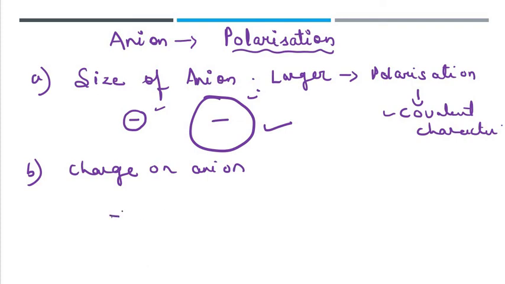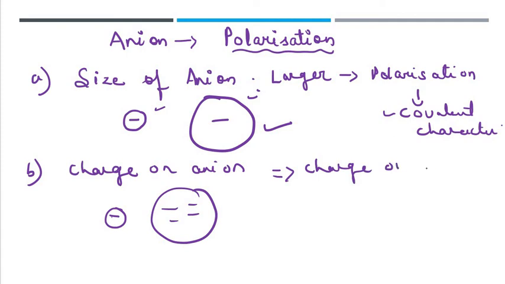Let us take an example here. Again if the charge on the anion is greater, that is 2 minus or 3 minus like this, since the charge is greater, more electrons will be distorted.